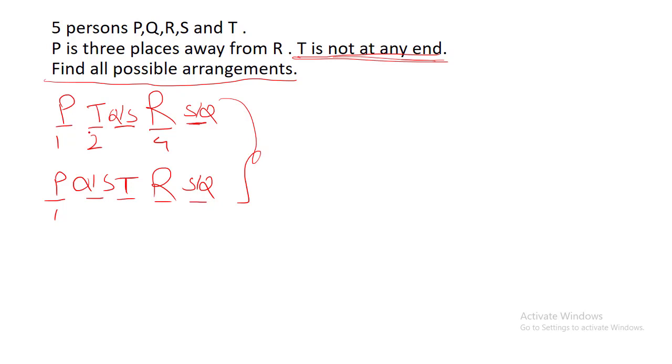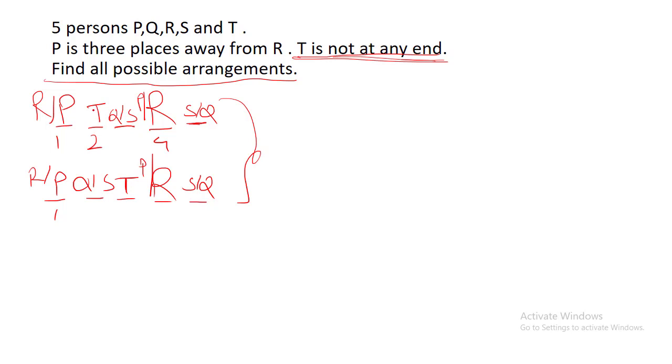When P is at the first place, R is at the fourth place. Or they could interchange their position as well. Rather than drawing another possibility, I will just mention this is R or P, or this is P or R. Anything is possible, R or P, or P or R. That means R and P can interchange among themselves as well. So it becomes 8 different possibilities.